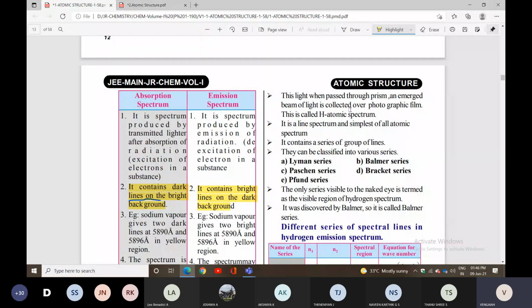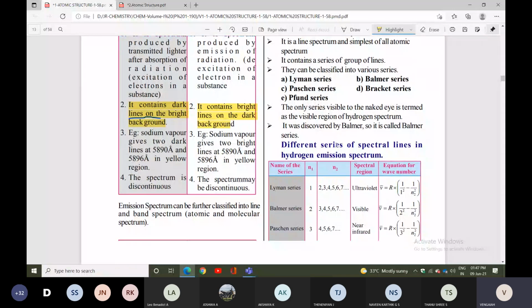Line spectrum has one more name, atomic spectrum. The hydrogen spectrum is a line spectrum and the simplest of all atomic spectra. It comes under emission, which is classified into line and band. Under line, you can take the hydrogen spectrum as an example. It is classified into various series: Lyman series, Balmer series, Paschen series, Brackett series, and Pfund series.